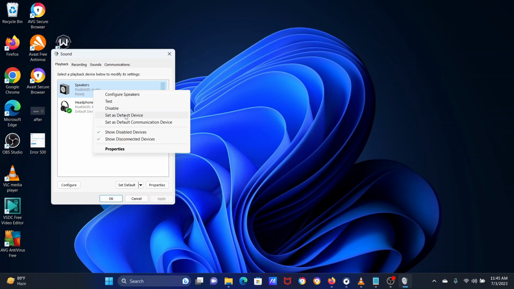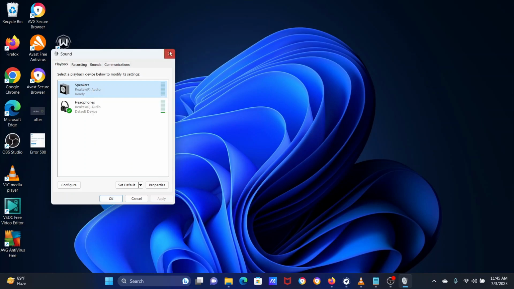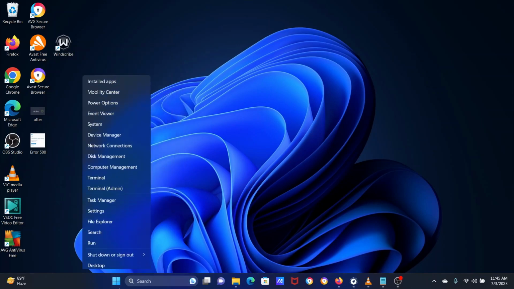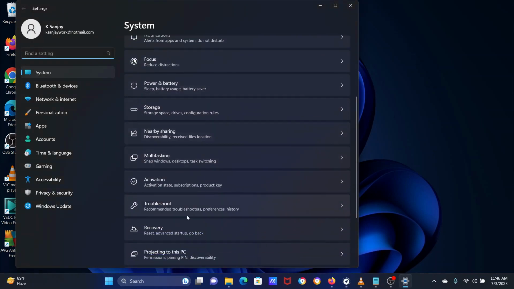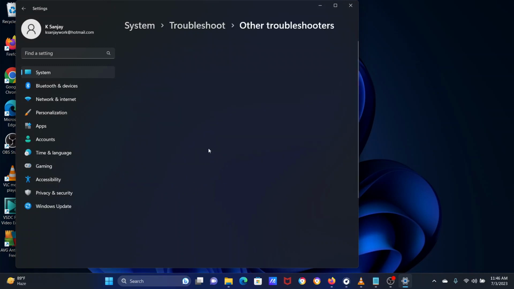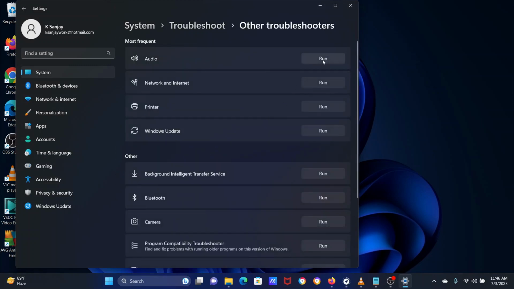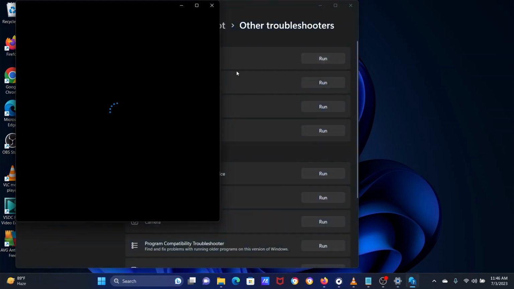The last solution is to run the audio troubleshooter. Right-click on the Start button and select Settings from the menu. In the Settings menu, go to the System tab on the left pane. In the right pane, scroll down to Troubleshoot and click on it.